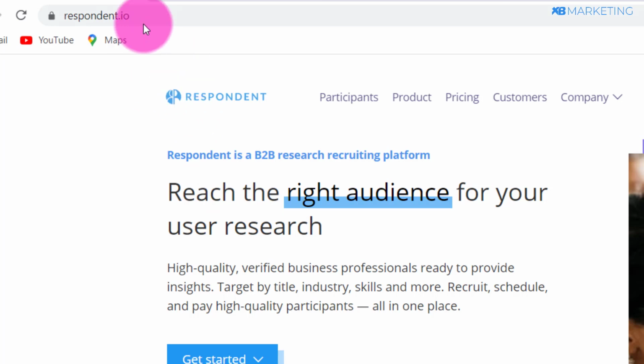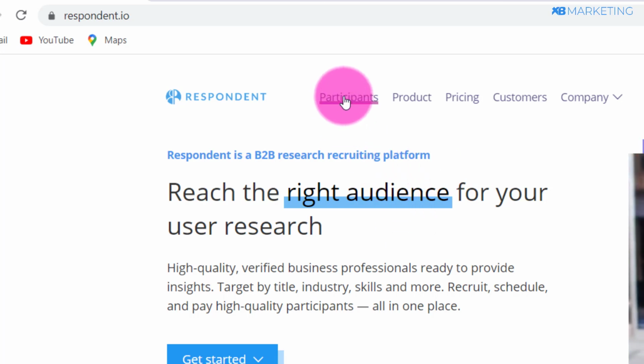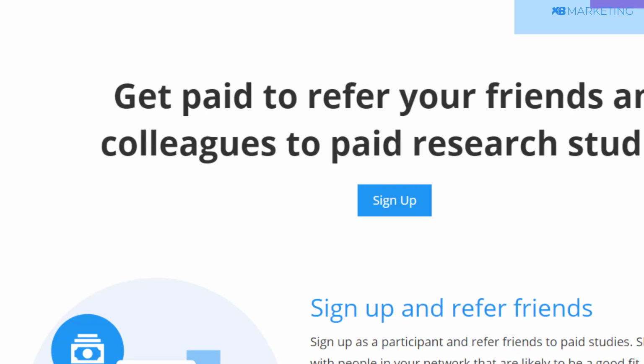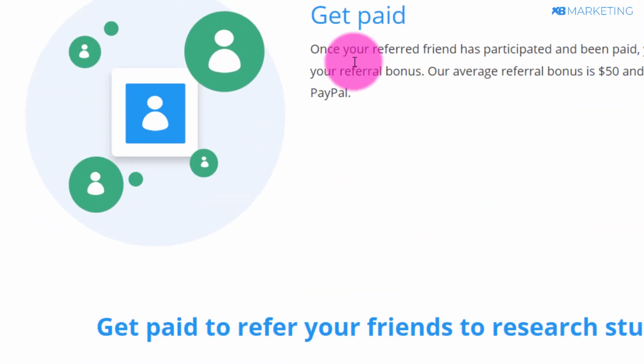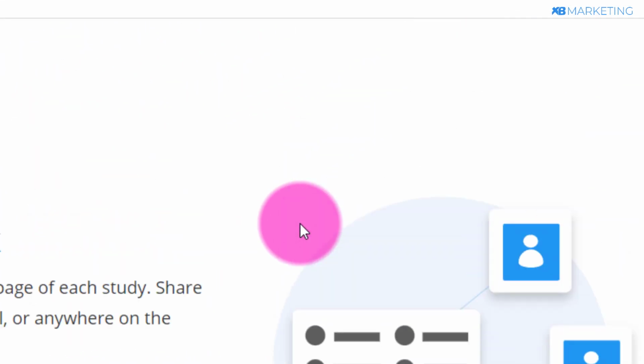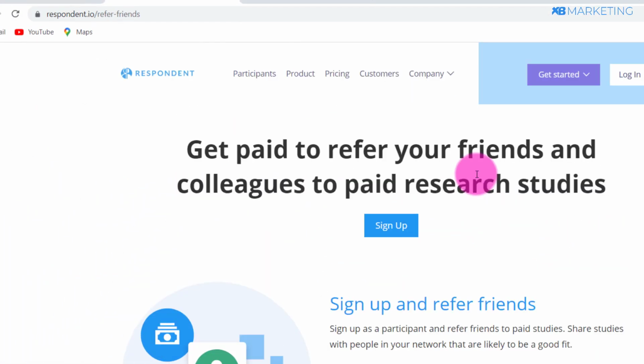Okay, so once you come over to Respondent.io, there are mainly two ways you can make money with this website. The first option is becoming a participant, which means you are going to be partaking in their research and sharing your opinion with this website, and you will be making money. The second option is scrolling down to the bottom of this page and clicking on this refer friends. If you open that in a new tab and scroll down, you are going to see right here that you get paid $50 if you refer people to this website. So basically, those are the two main ways you can make money with Respondent.io.